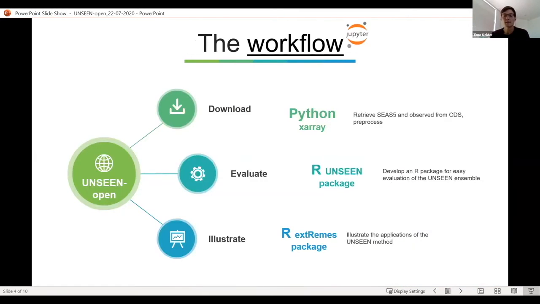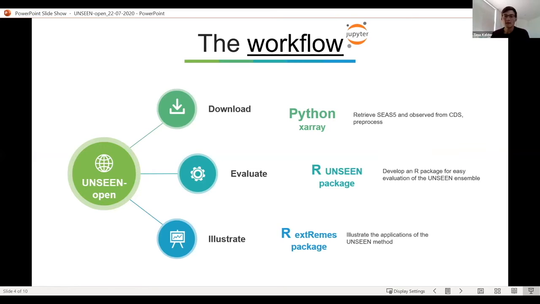So this method requires you to handle a lot of data, and thorough evaluation is necessary to evaluate the extreme events that you're simulating. So therefore, we are working on this Unseen Open workflow where you download, evaluate, and illustrate the method, so this can be better taken up by end users.